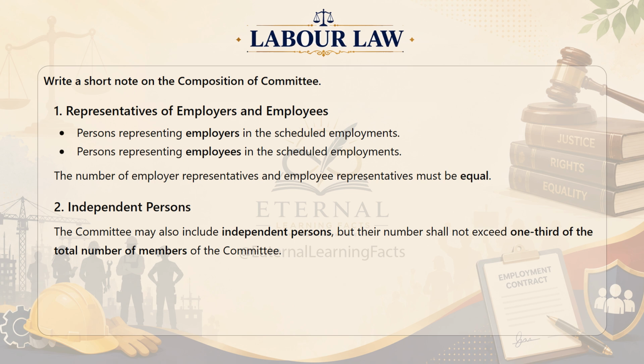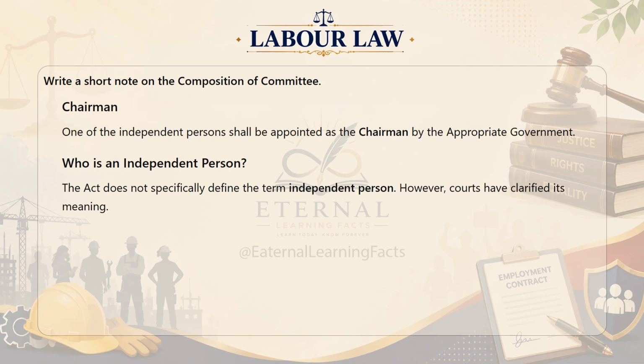Second, independent persons. The committee may also include independent persons, but their number shall not exceed one third of the total number of members of the committee. Chairman. One of the independent persons shall be appointed as the chairman by the appropriate government.